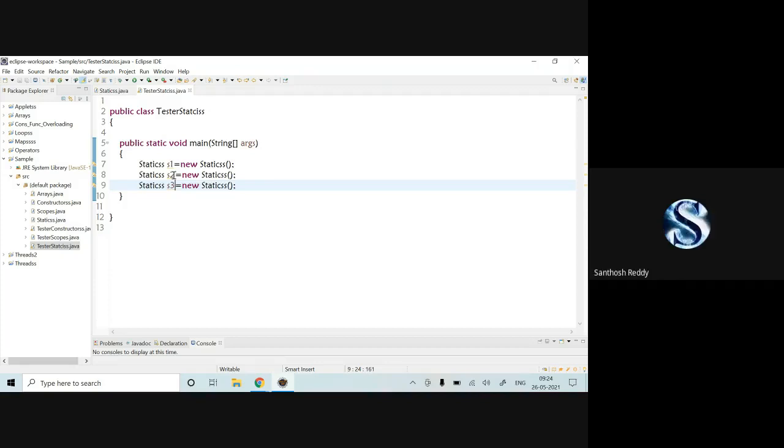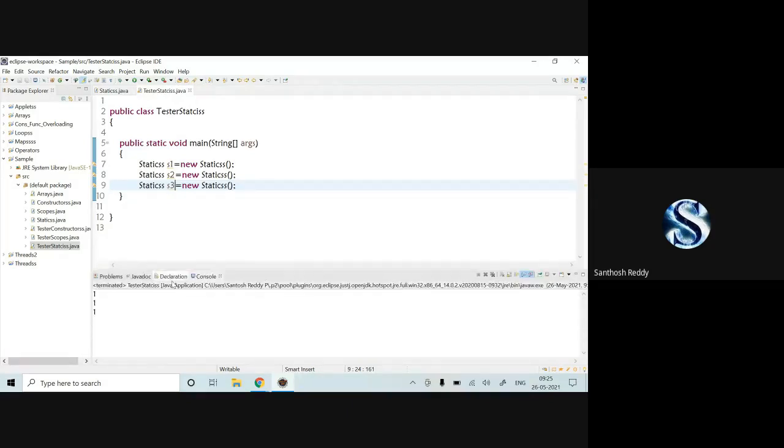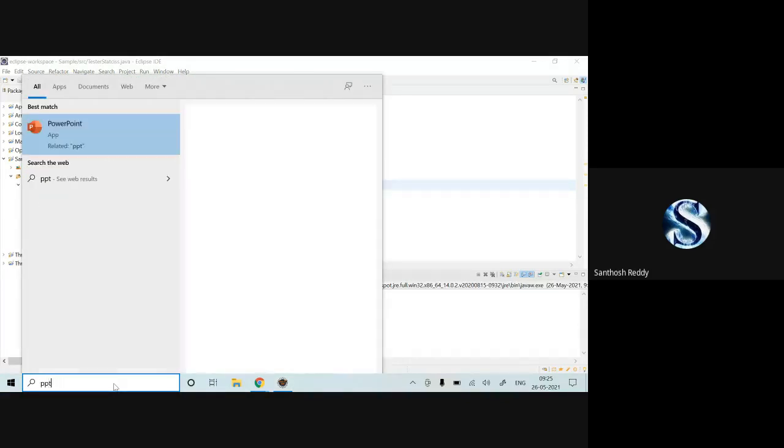So the code within the default constructor will be executed. Okay, see, now I'm running this code. As per my knowledge, the output will be 1. See, 1, 1, 1. Does anyone have an idea why we got this 1, 1, 1?